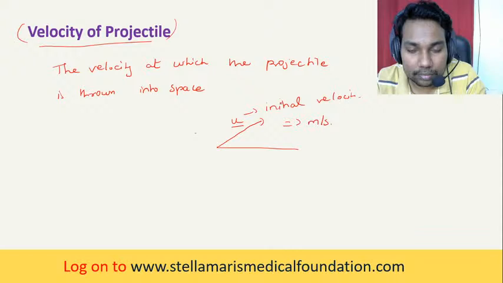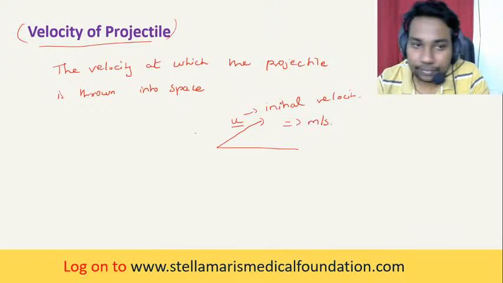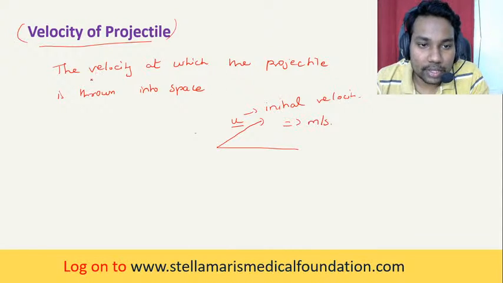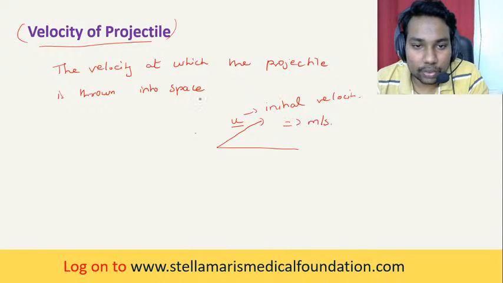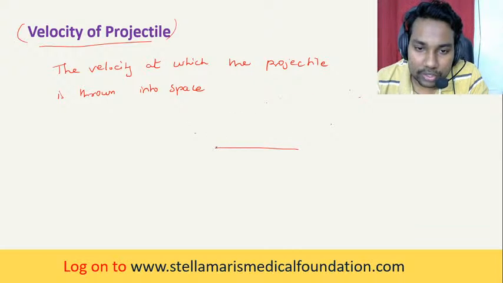We are seeing the basic things about projectile motion. The velocity of the projectile is nothing but the velocity at which the projectile is thrown into space. So when a projectile is projected, it will have a velocity with it.